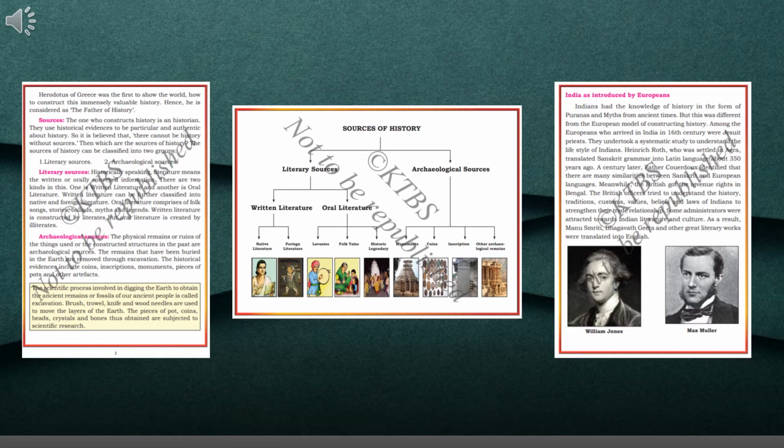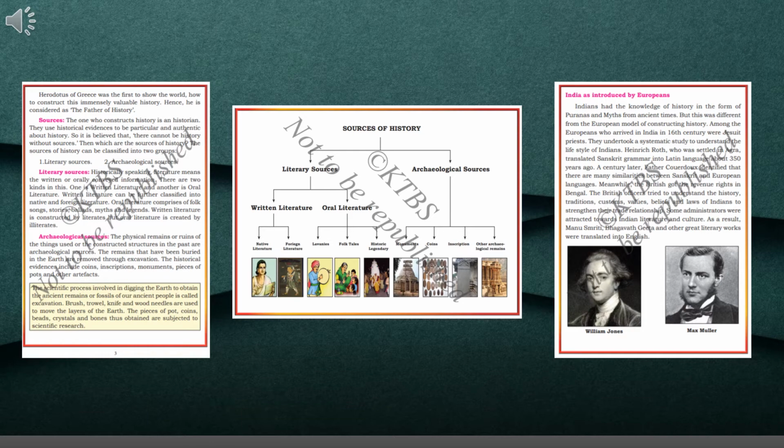Children, did you understand? Do you want me to repeat once again? Okay, I'll be repeating once again for you. Archaeological sources are the scientific study of history or the prehistoric people and their culture by the analysis of their artifacts, inscriptions, monuments, and other such remains. I think you have already understood literary sources and archaeological sources. So next we'll go to page 4.